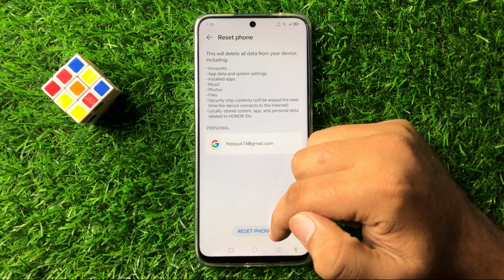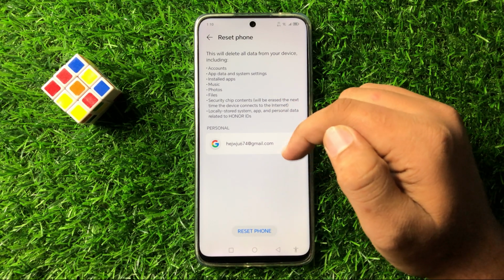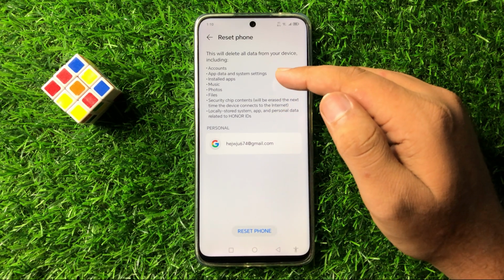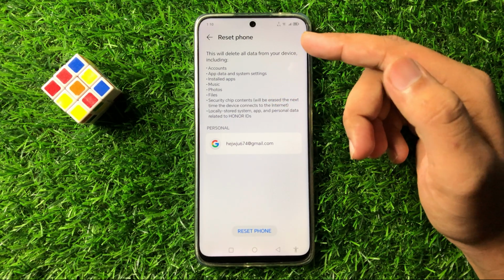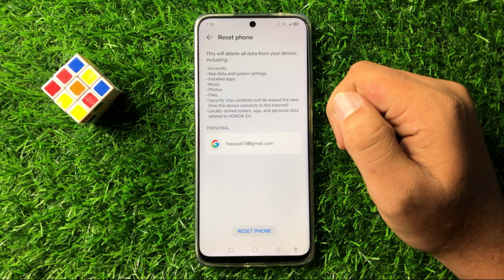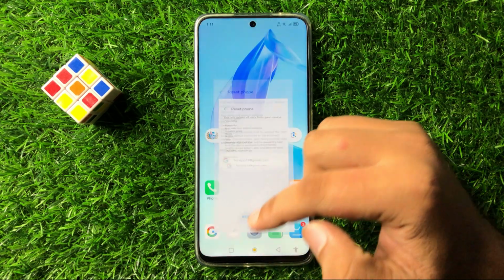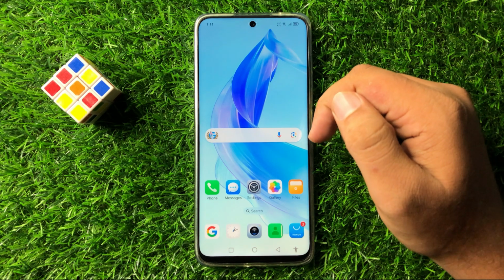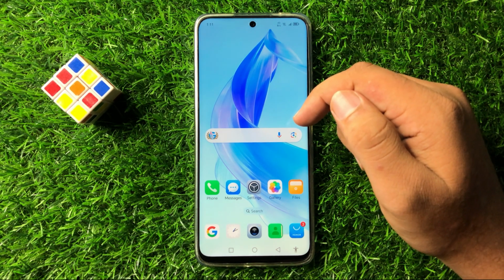So when you will tap on this option, it will reset your phone back to factory default, and everything from your phone will be deleted, including accounts, apps, music, photos, videos, files. Everything will be deleted. So tap on this option, and after that your phone will stop auto restarting. So that's how you can fix the auto restarting issue in MagicOS 8.